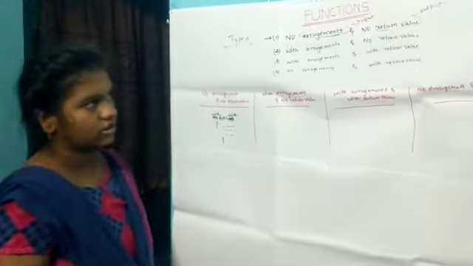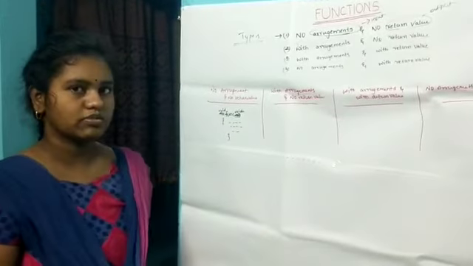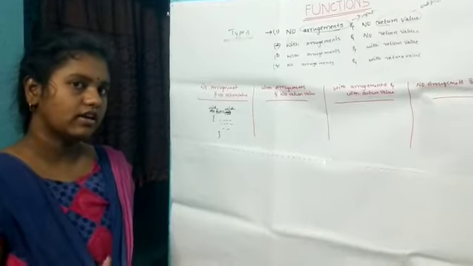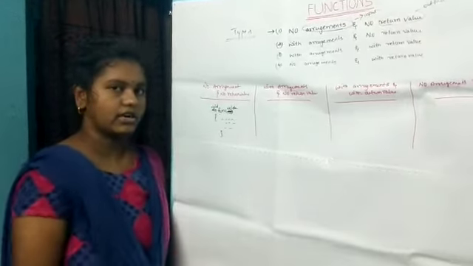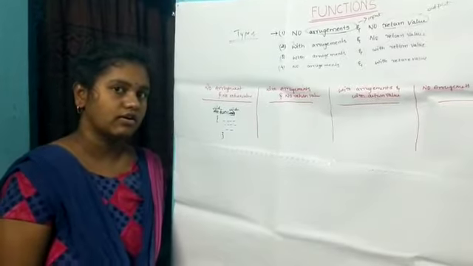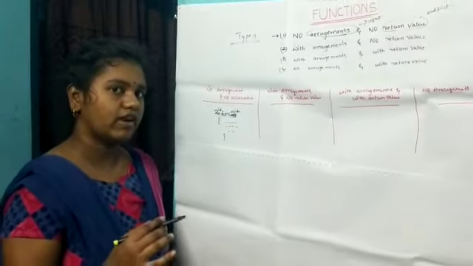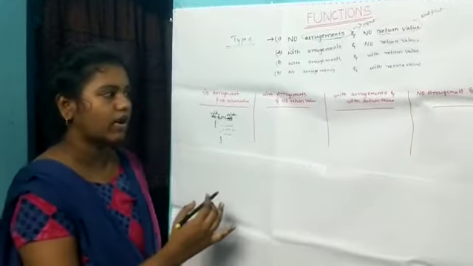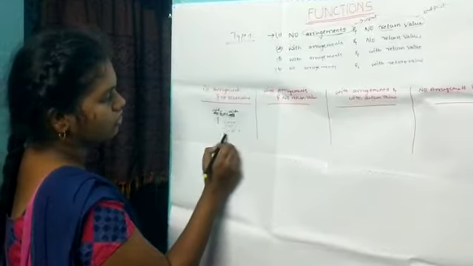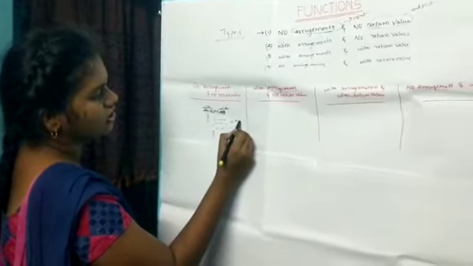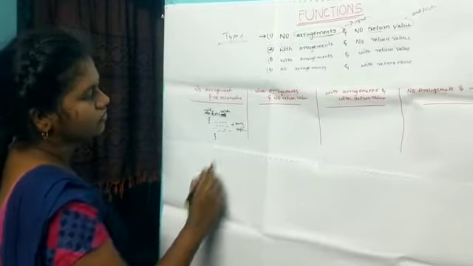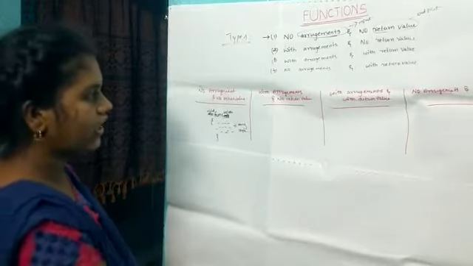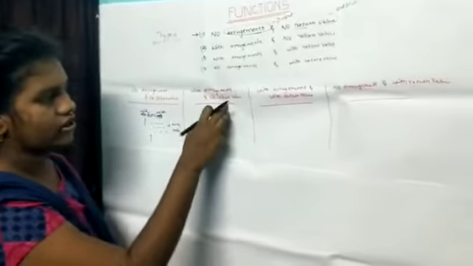We discussed previously that a function is a block of instructions. It takes some input value, processes it using predefined logic, and then produces an output value. So that was no arguments and no return value. Then after that, with arguments and no return value.